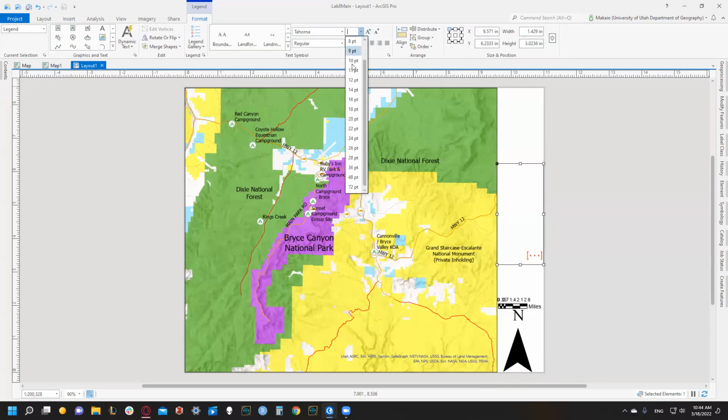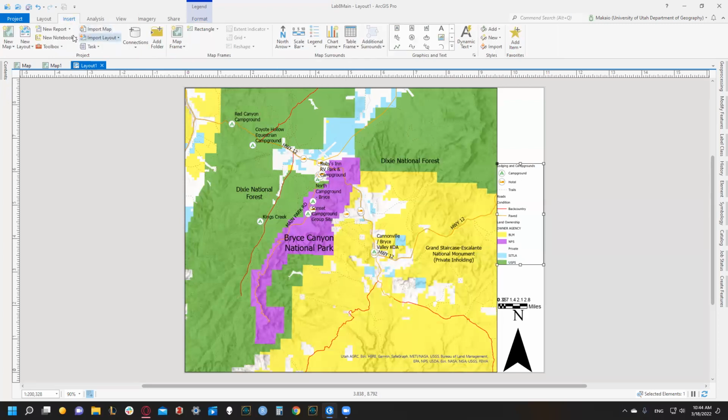Let's do 8. And then let's insert that title, rectangle text. Lodgings Grand Staircase Escalante National.